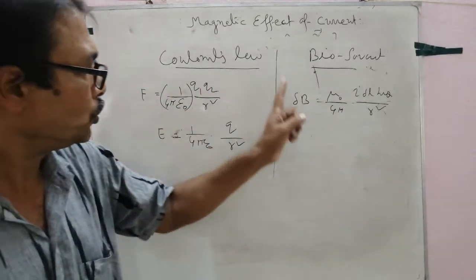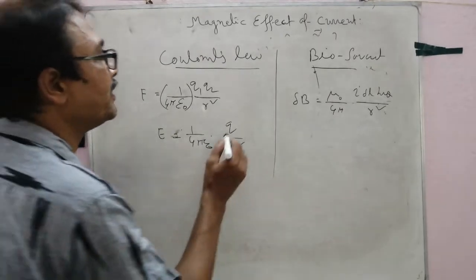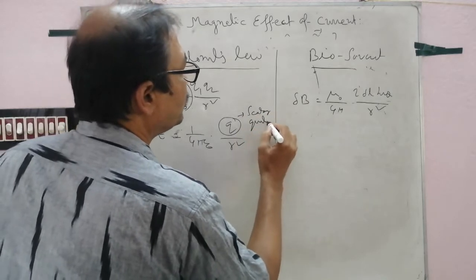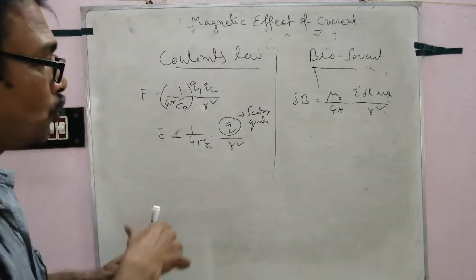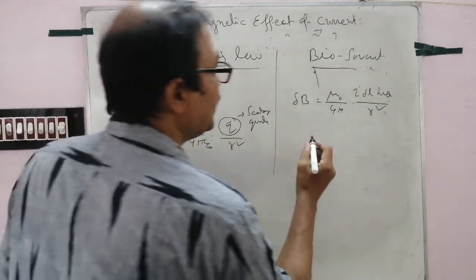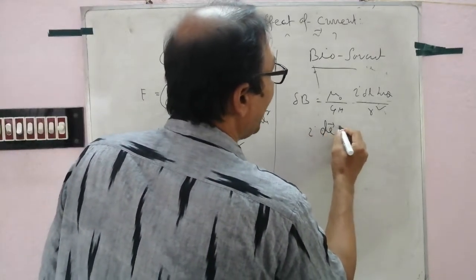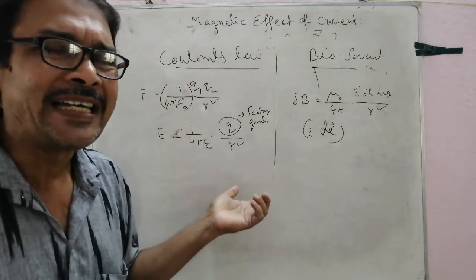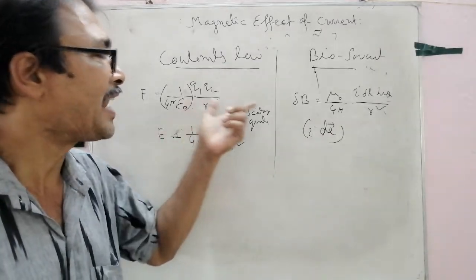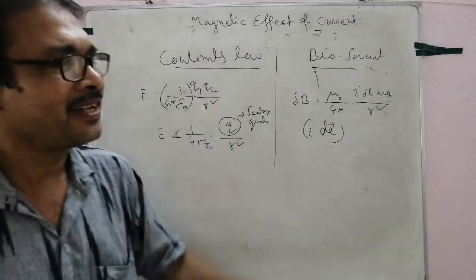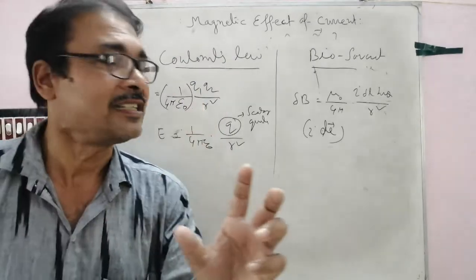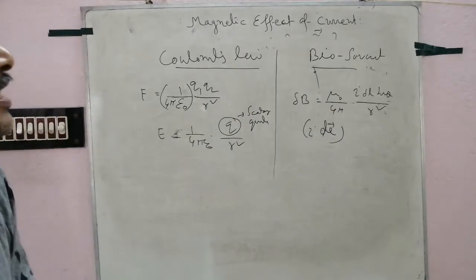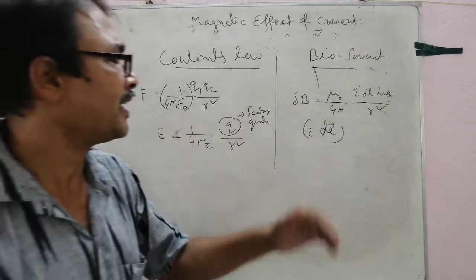In Coulomb's law, follow, Q is a scalar quantity. Q টা স্কেলার কোয়ান্টিটি, যার জন্য ফিল্ড তৈরি হয়েছে সেটা হচ্ছে স্কেলার কোয়ান্টিটি। But here what is this? I dl is a vector quantity. So in Coulomb's law, the electric field is produced due to a scalar quantity, that is charge. But in the magnetic field, the magnetic field is produced due to a vector quantity, that is a current carrying element. I dl is a vector quantity. Clear? This is another dissimilarity.